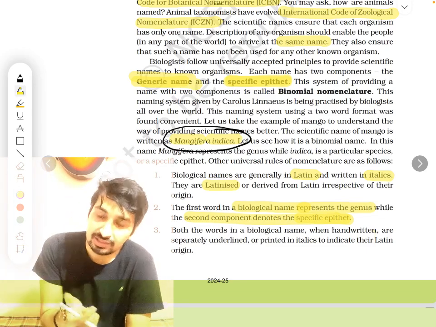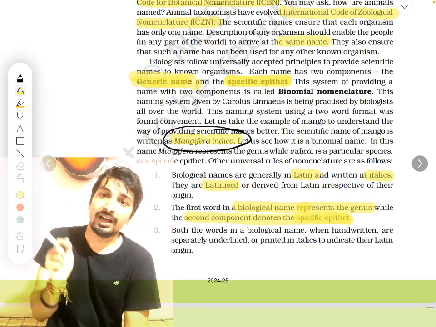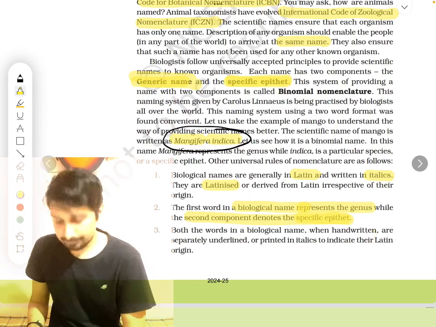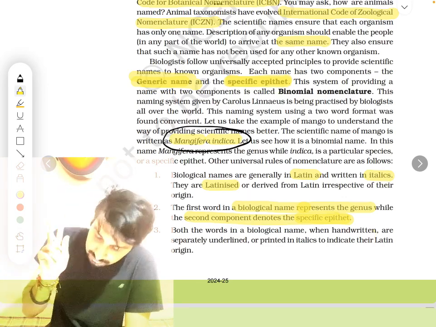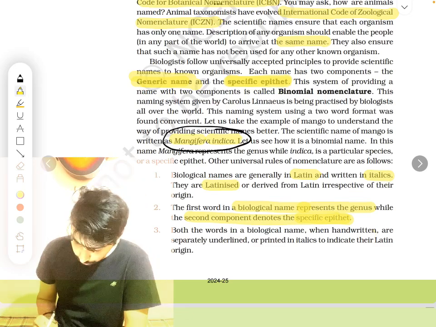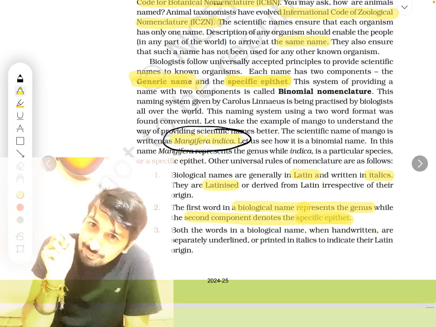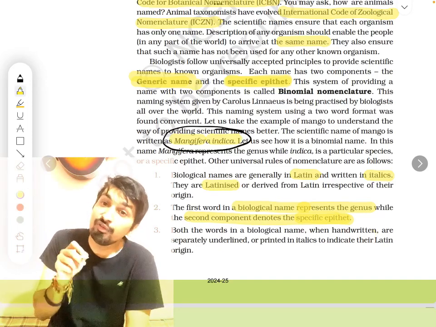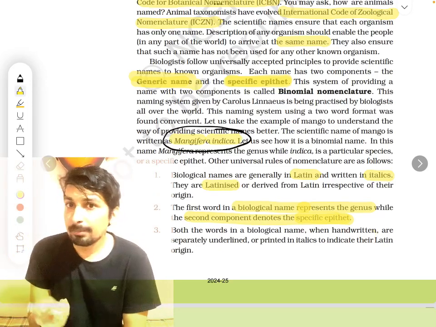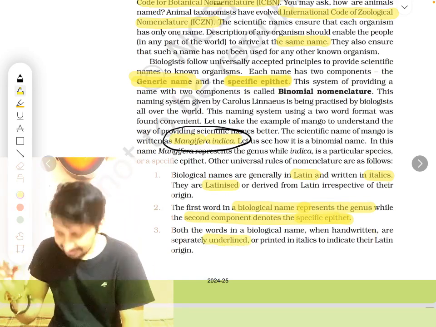So the first rule is it has to be Latin or Latinized and written in italic font, and it should consist of two names, that is genus and specific epithet. Two words basically. Both words in a biological name, if you write by hand rather than printing, if you print you can print in italics, but if you write by hand you need to underline them separately.